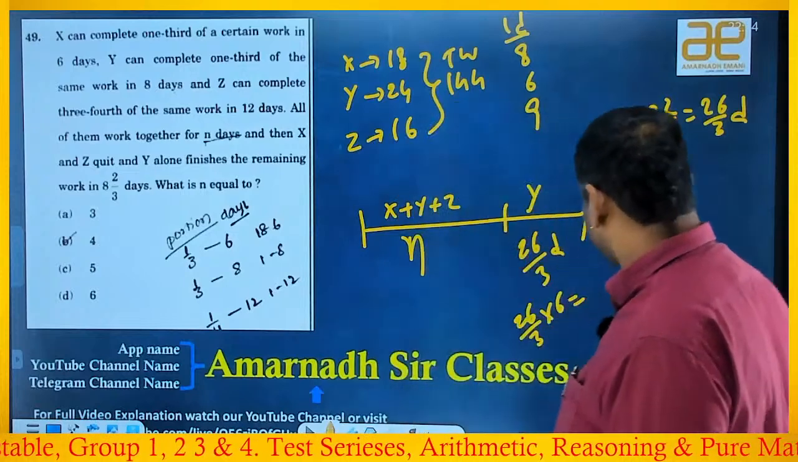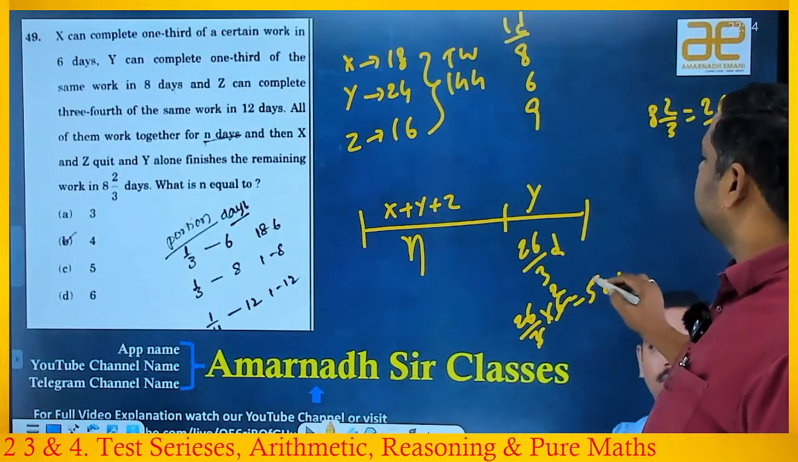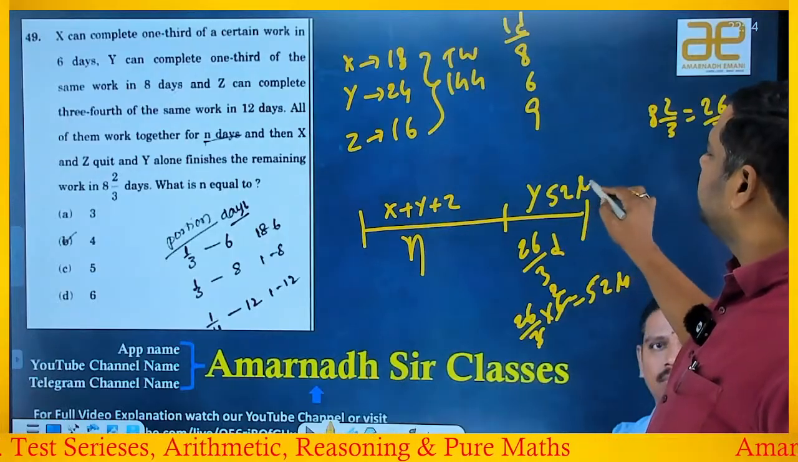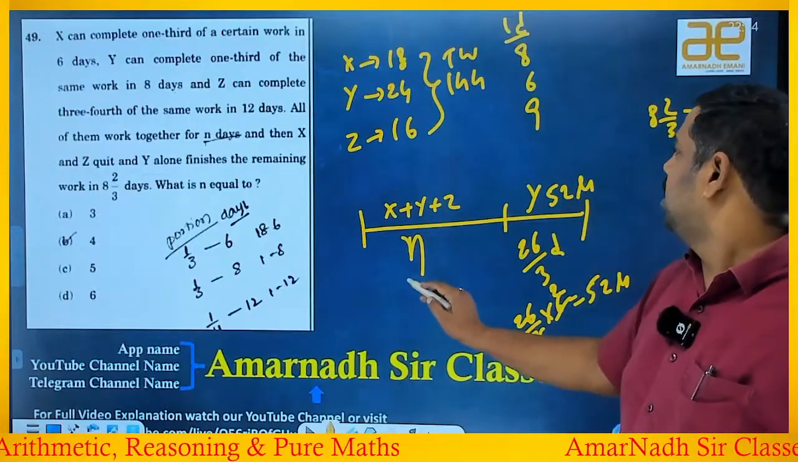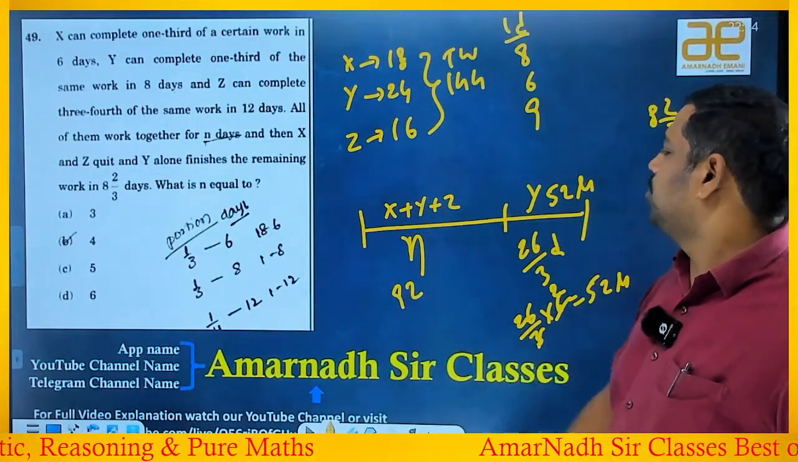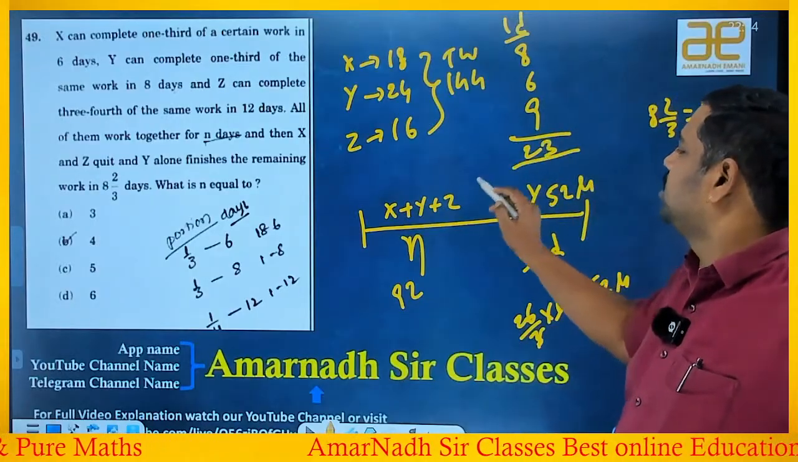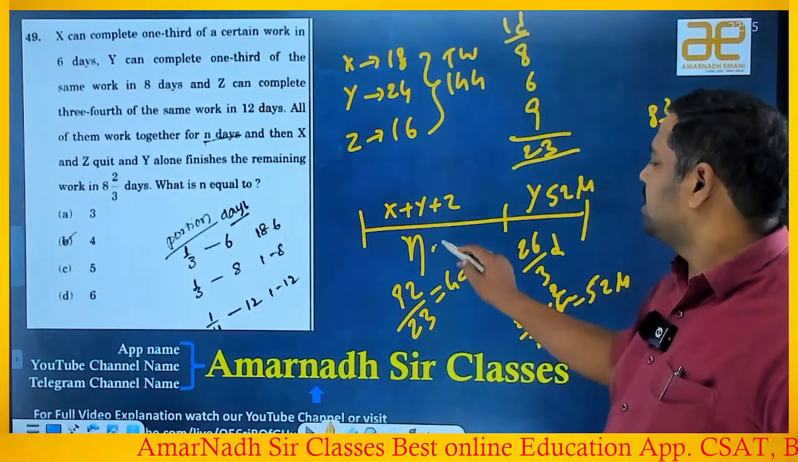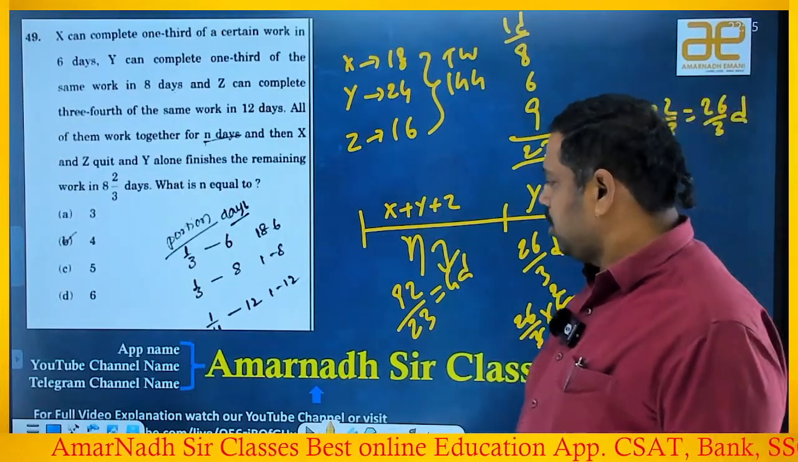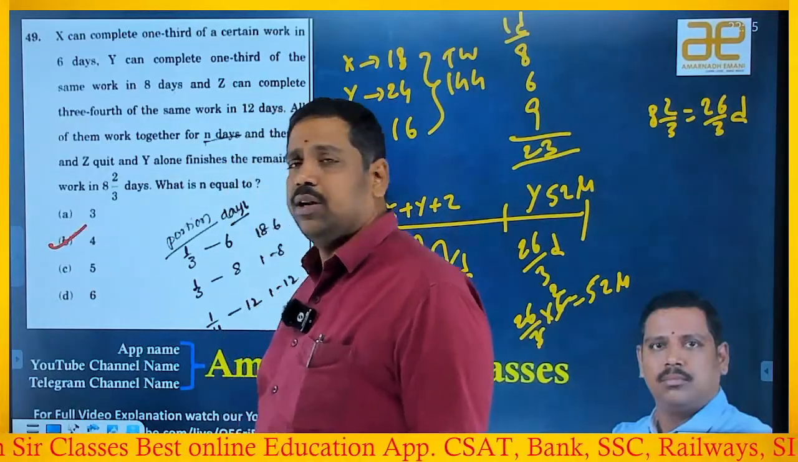Okay. So 3 ones, 3 twos, 26 twos are how much? 52 units they finished here. Here, Y completed 52 units. Out of 144, if they finish 52, the remaining 92 units were finished by X, Y, and Z, right? X, Y, and Z can complete 23 units in a day. 92 by 23 means 4 days. That means the n value is 4. So which option is the answer? B is the answer. Okay.